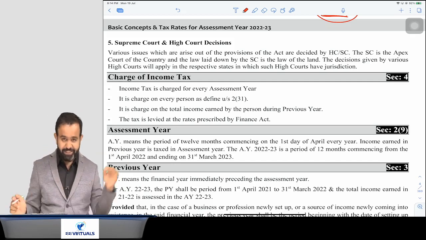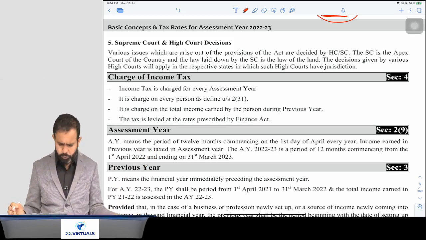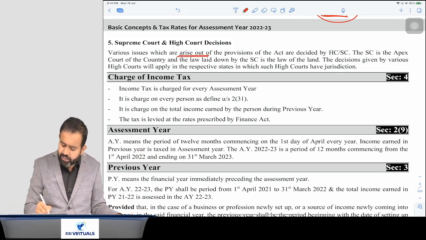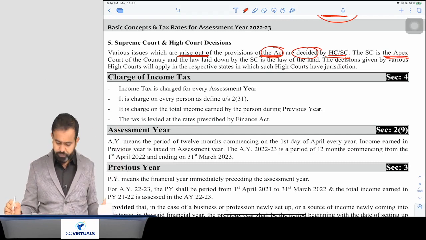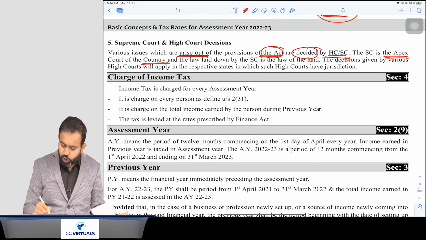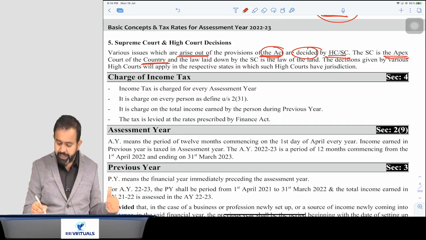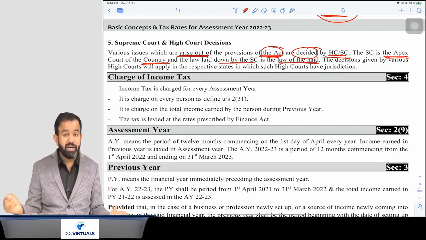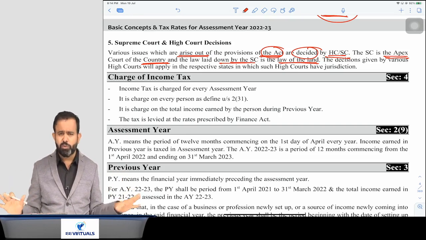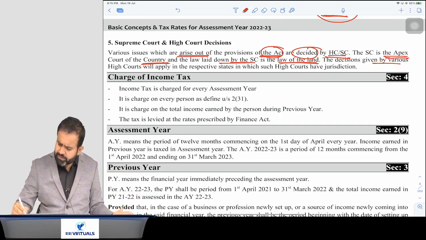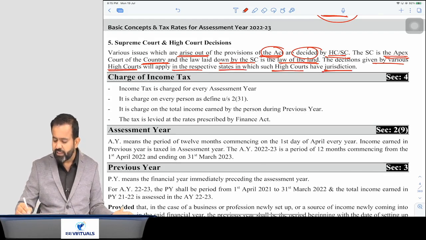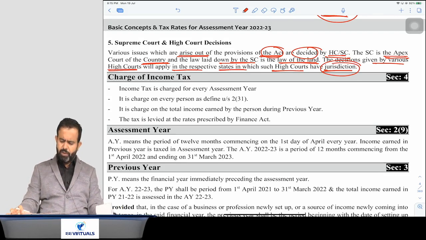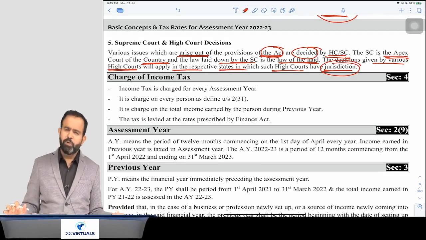So just check, here it is written. Various issues which arise out of the provisions of the Act are decided by the High Court and Supreme Court. The Supreme Court is the apex court, means the highest court of the country, and the law laid down by the Supreme Court is the law of the land. Means whatever decision is given by the Supreme Court, you have to follow that. The decisions given by the various High Courts will apply in the respective states in which such High Courts have jurisdiction.